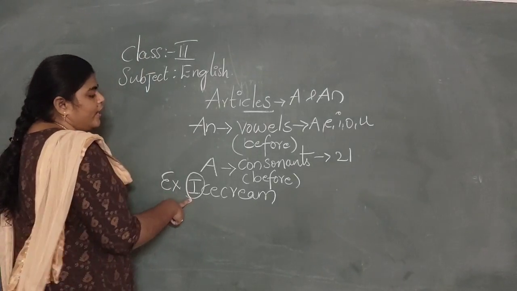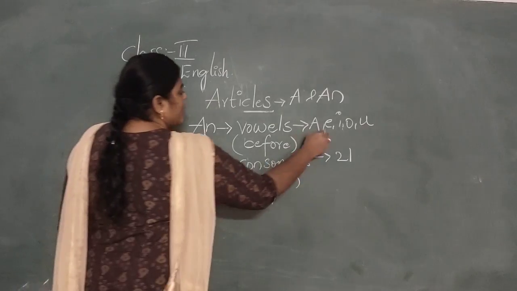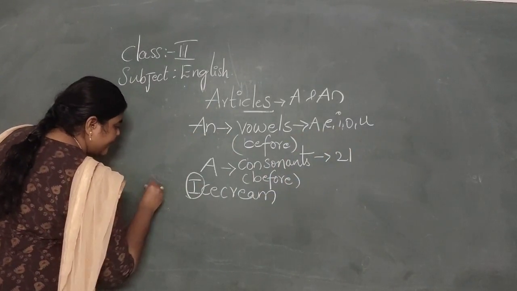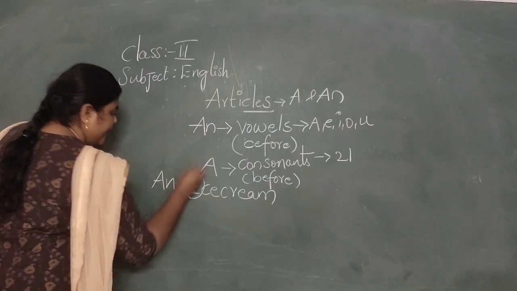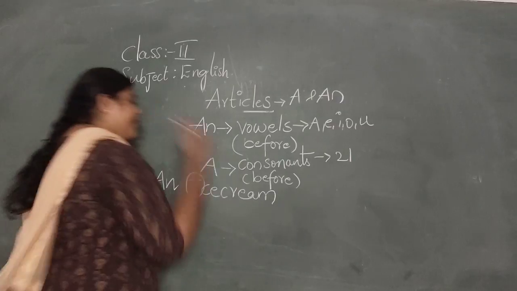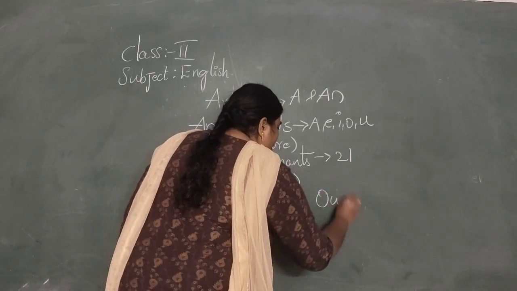I already told you. If a word starts with a vowel, we have to add an. So this is an ice cream.